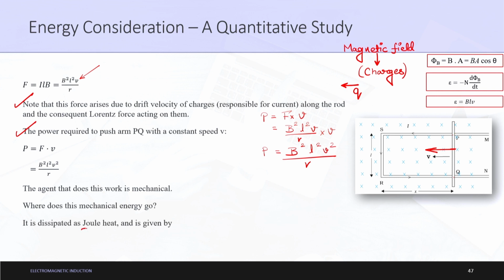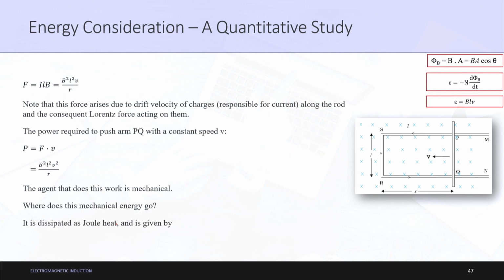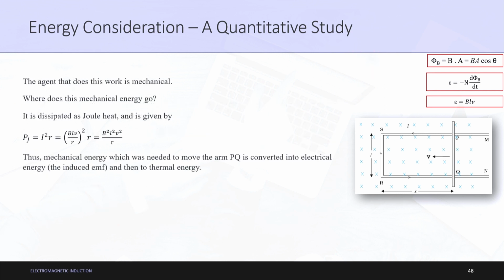So, the new concept is that it is dissipated as Joule heat. What is the Joule heat value? The Joule heat value is Pj equal to I squared R. This is again a concept of current electricity. We already know the value of I here, that is BLV by R, so it is (BLV by R) whole squared into R. That comes out to be B squared L squared V squared by R.